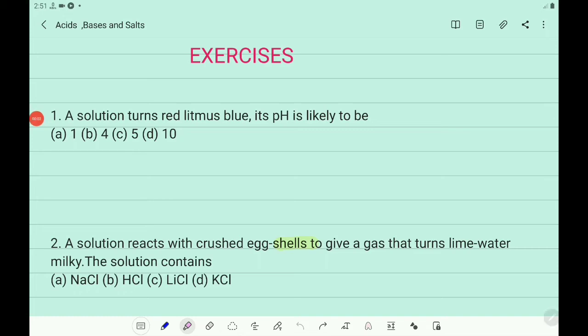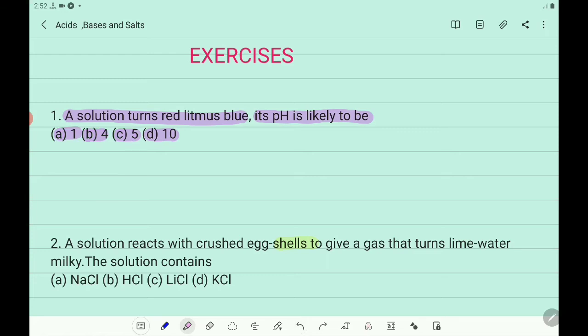Children, now let us solve the exercise questions. What are the exercise questions here? The first question is, a solution turns red litmus blue. Its pH is likely to be, options are here, option A 1, option B 4, option C 5, option D 10. Here the solution turns red litmus blue means that it is basic in nature. And you know the pH of the basic is more than 7. Here all these three A, B, C are less than 7.